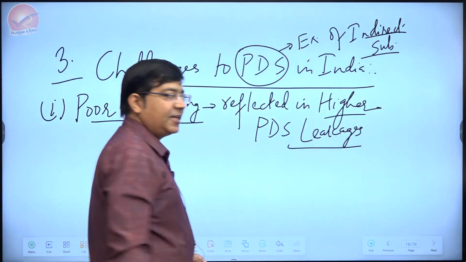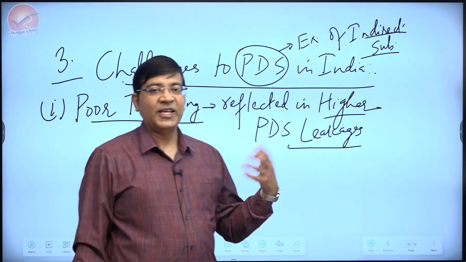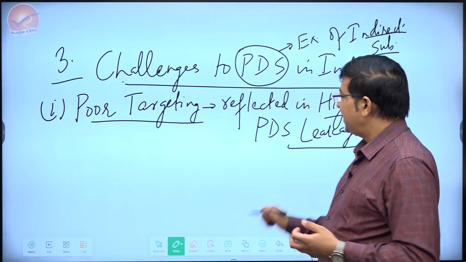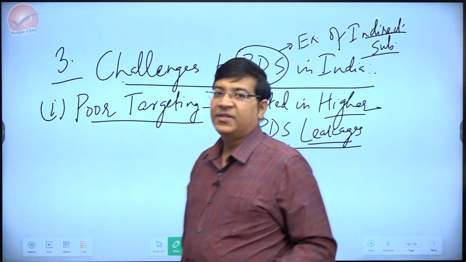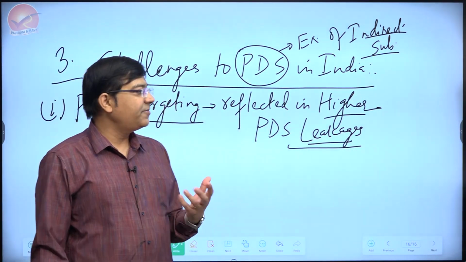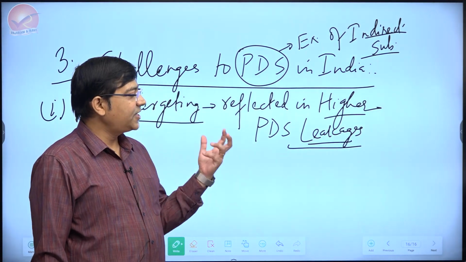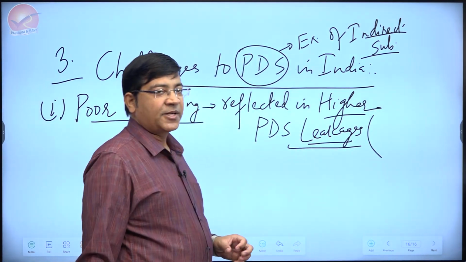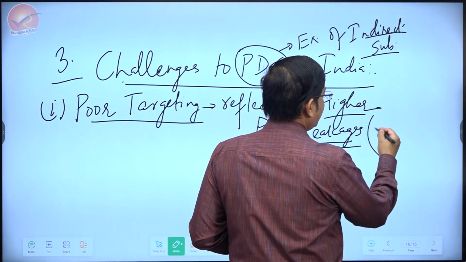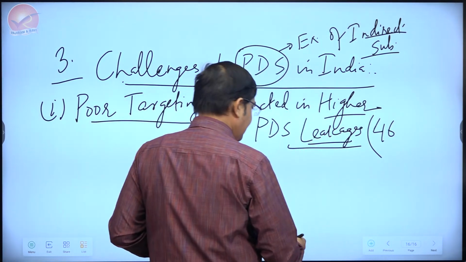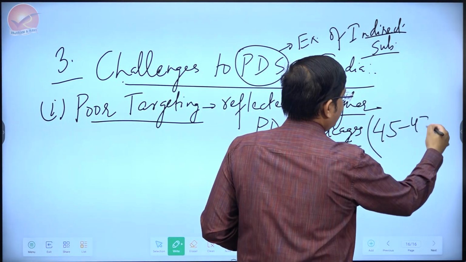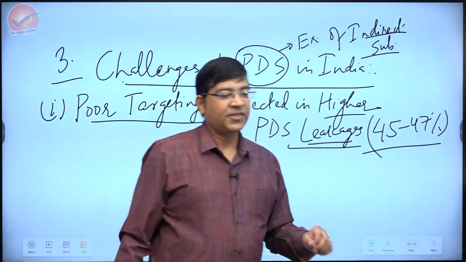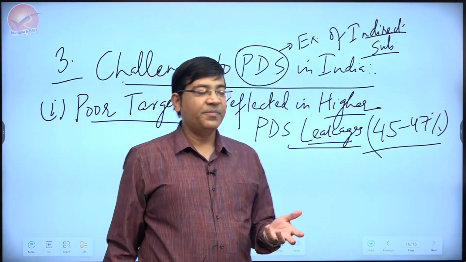PDS leakages basically mean that what proportion of grains meant for the poor beneficiaries, the genuine beneficiaries, leak out from the system. The benefits are not going to the genuine beneficiaries, but the benefits leak out. Although there is not a unanimity, but by some rough idea, as much as 45 to 47% is the PDS leakages in India. In simple words, it means more than 45% of the grains do not reach the genuine beneficiaries.